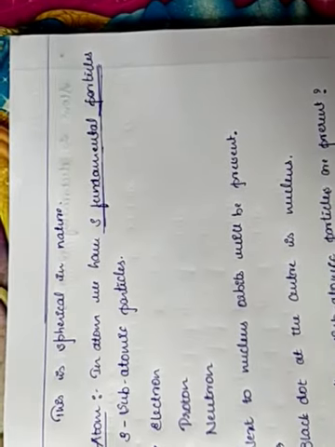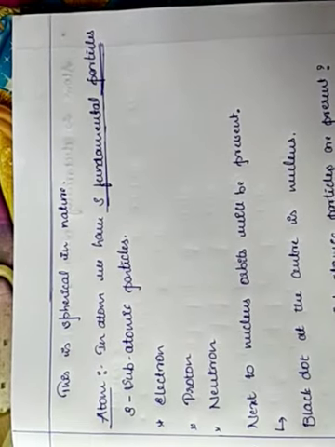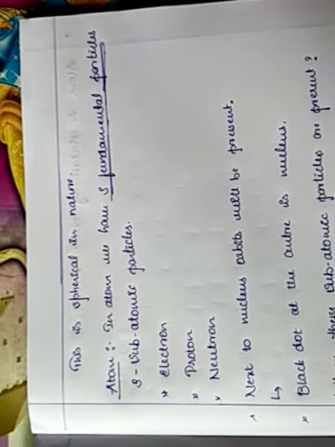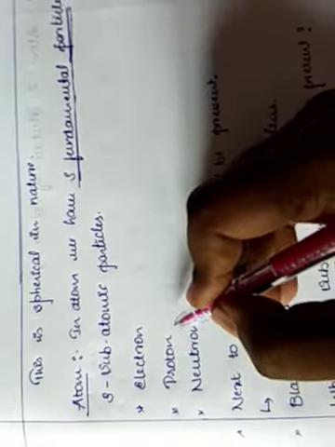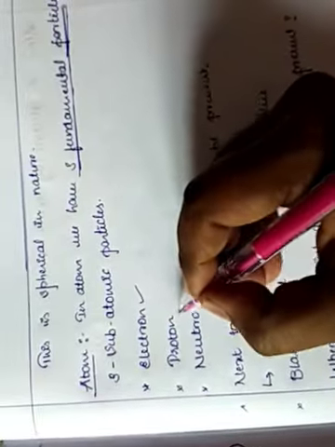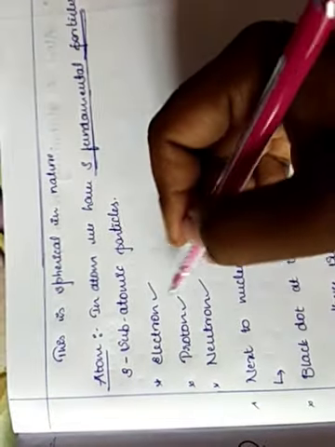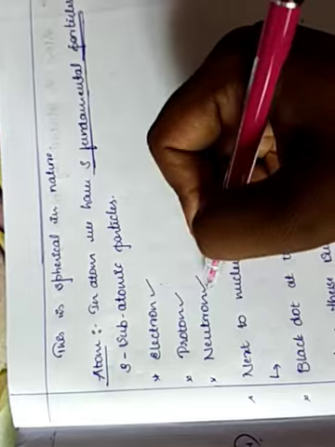So what are those 3 fundamental particles? We also call them 3 subatomic particles. Which are the 3 subatomic particles? The first one is the electron, then the proton, then the neutron. So these are the 3 subatomic particles.